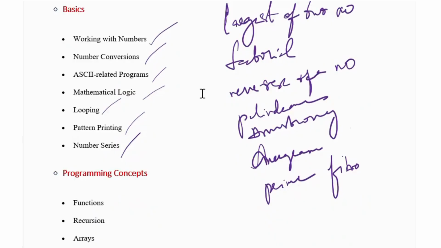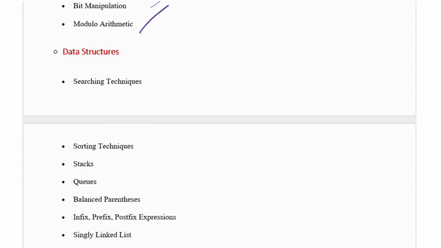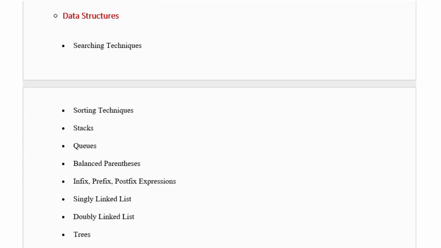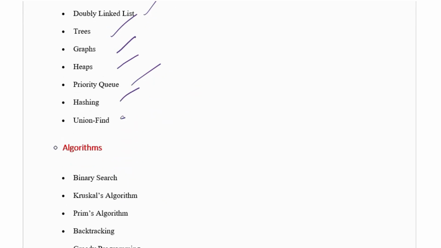then next one is programming concepts based on functions, recursions, arrays, advanced arrays, matrices, strings, bit manipulation, modulo arithmetic. These are programming concepts. Next one is data structures. In data structures, searching techniques, sorting, stacks, queues, balanced parentheses, infix, postfix, prefix expression, single linked list, double linked list, trees, graphs, heaps, priority queues, hashing, union find.